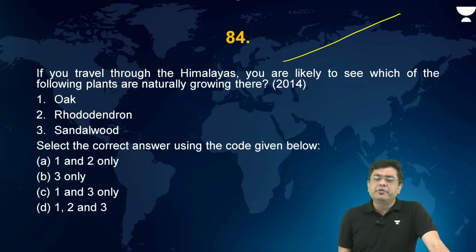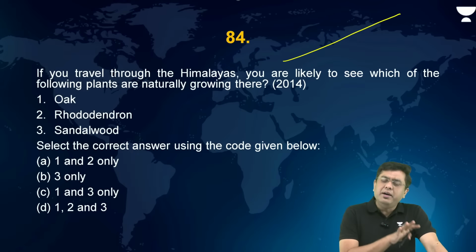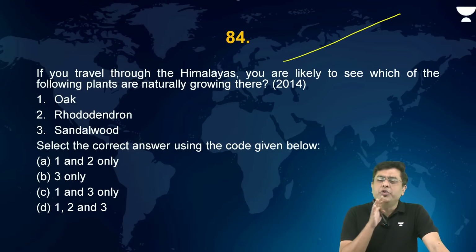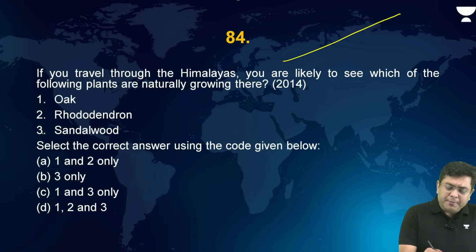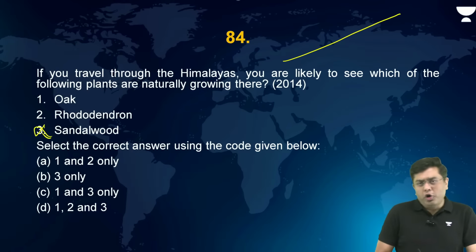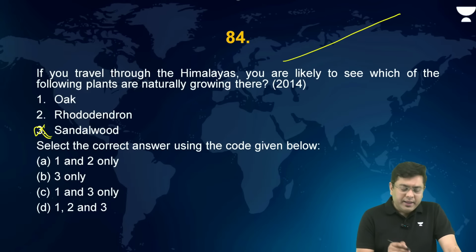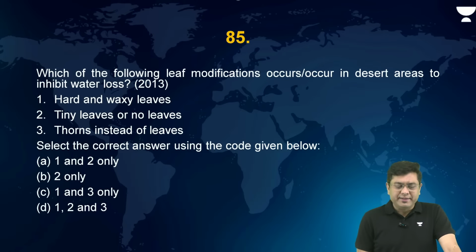So out of this, sandalwood requires a slightly higher temperature. So sandalwood is to be found in the region around Nilgiris, around the region of the Karnataka plateau. So sandalwood is not the one which you find in the Himalayas. But oak and rhododendron you find in the area. So this is basically 1 and 2. Yes, correct. 1 and 2 only, that is the correct answer.